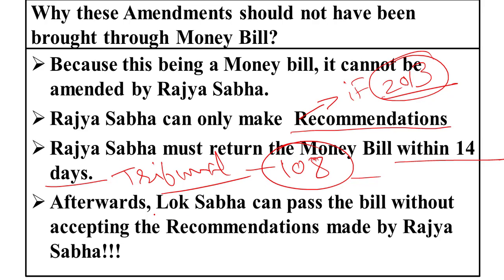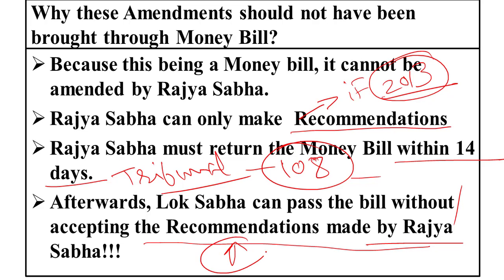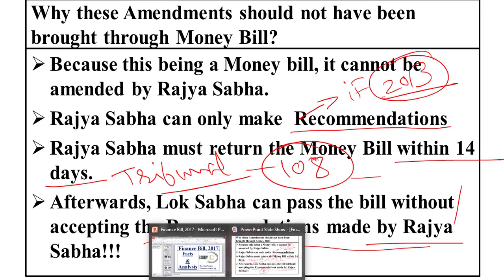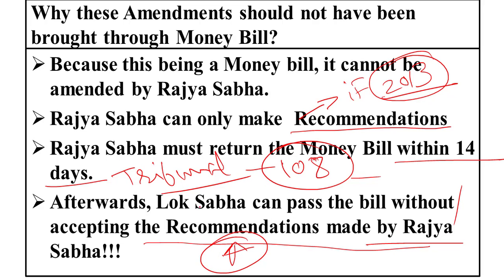Essentially, afterwards the Lok Sabha can pass the bill with or without accepting the recommendations made by the Rajya Sabha. What happened yesterday is that the Lok Sabha altogether rejected the recommendations made by the Rajya Sabha and passed the bill as such, in its original form, without incorporating any of the recommendations made by Rajya Sabha to the finance bill.